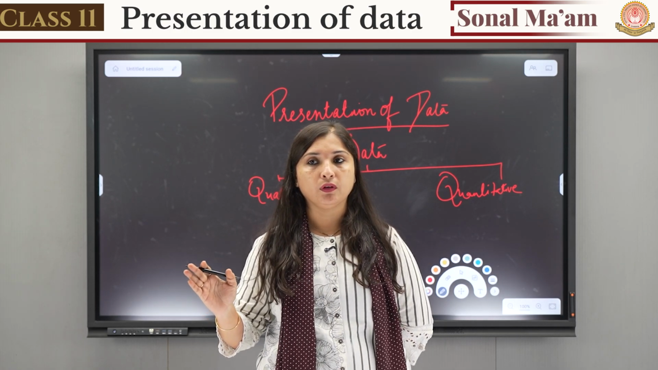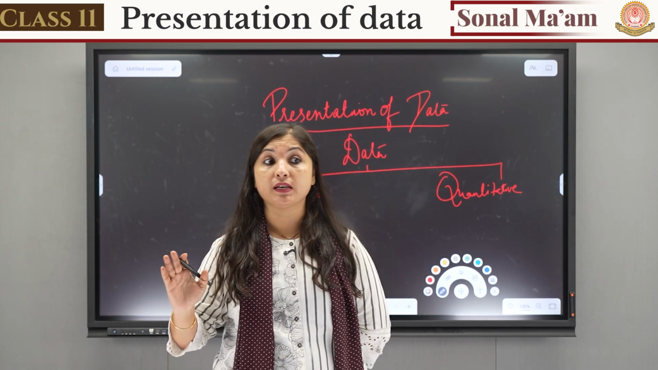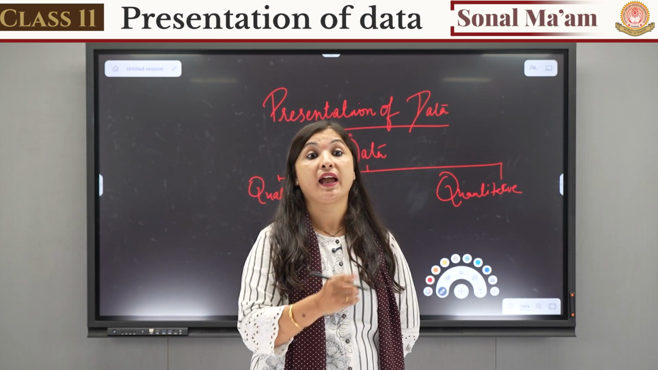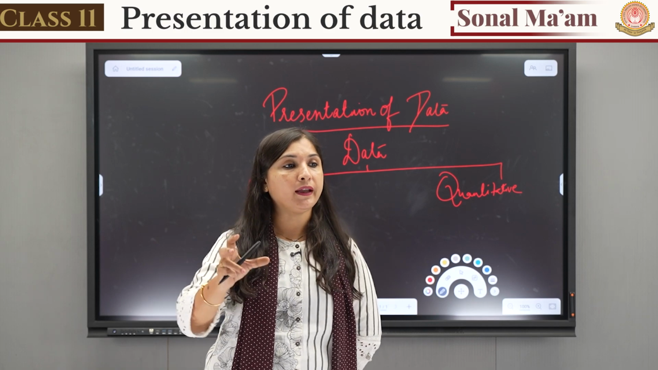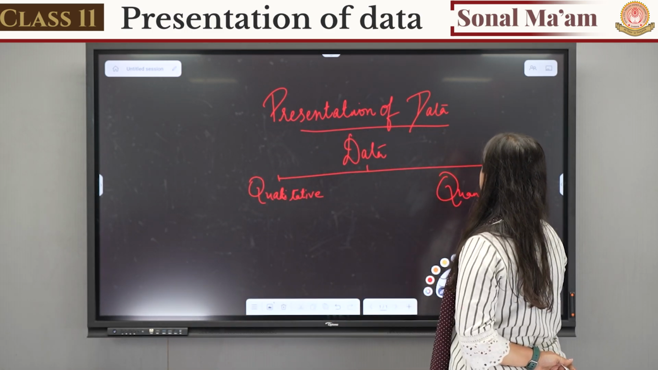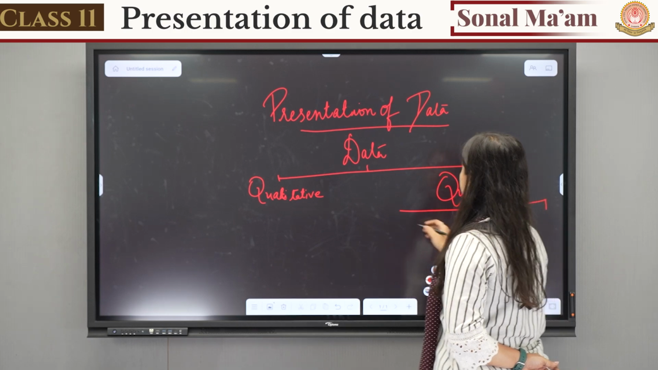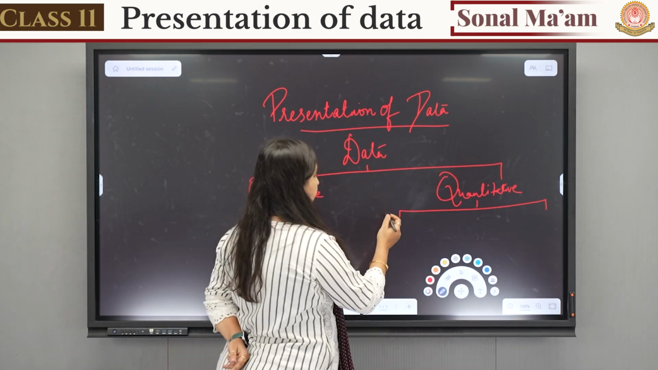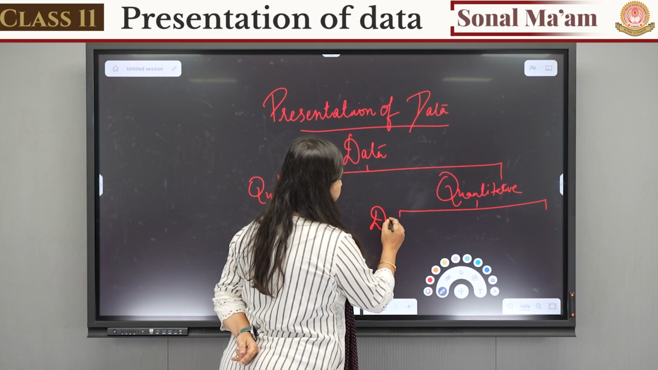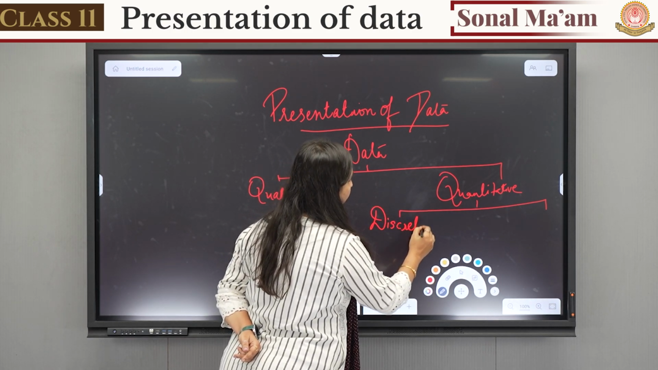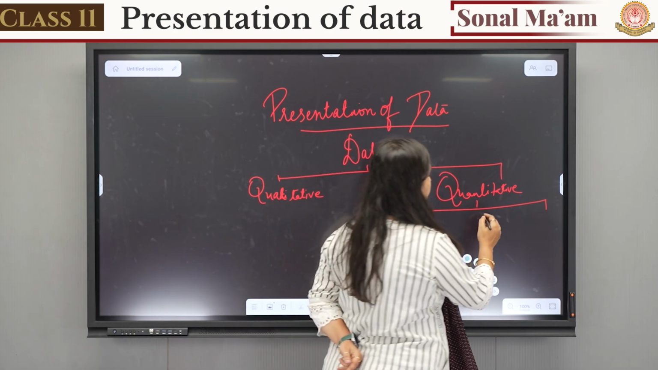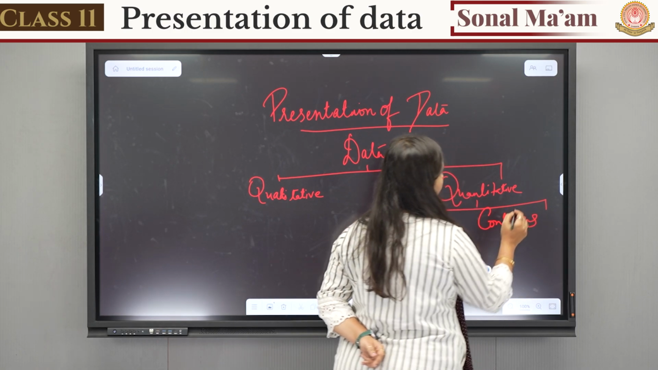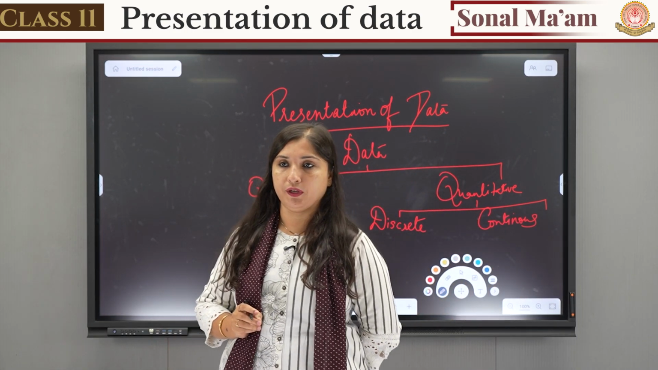Qualitative data is data which does not have numbers in it, right? And quantitative data is data which has numbers in it. The numerical data is called quantitative data. Now while presenting this quantitative data, we can present it either in the discrete form or in the continuous form. So what is this discrete and what is this continuous form?